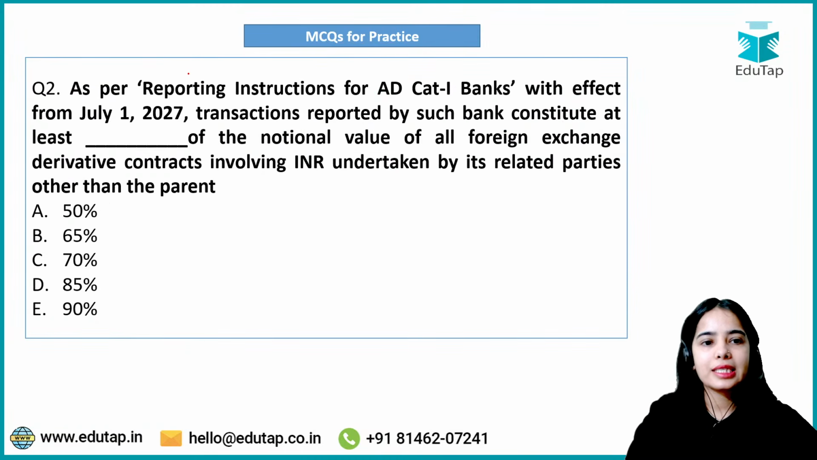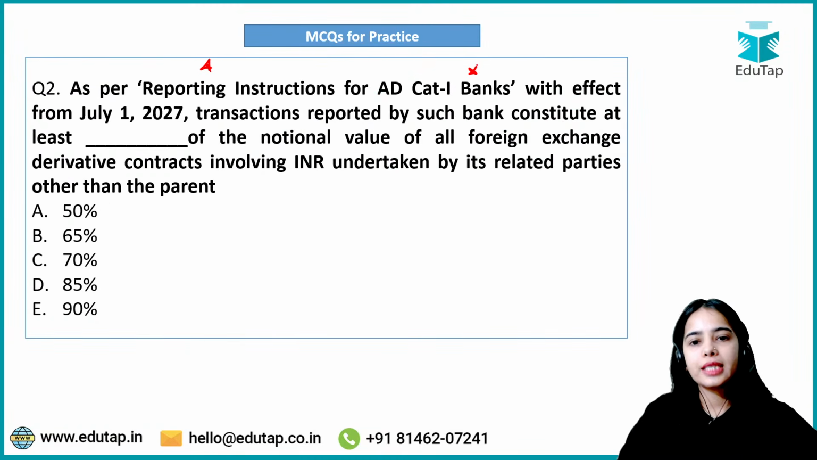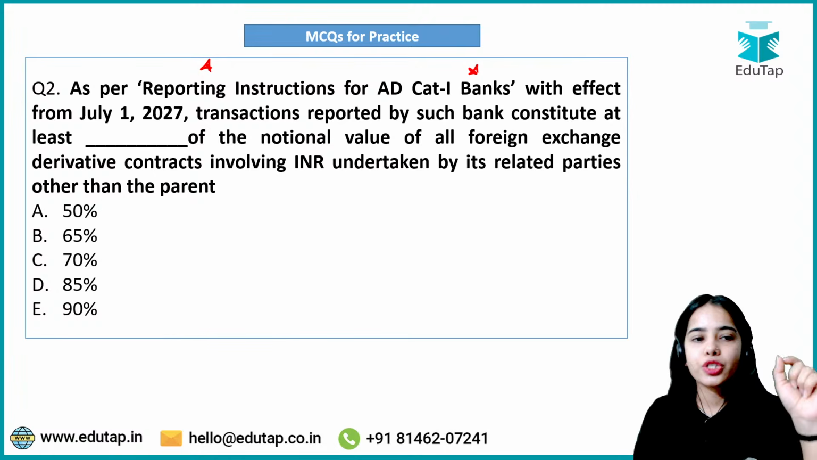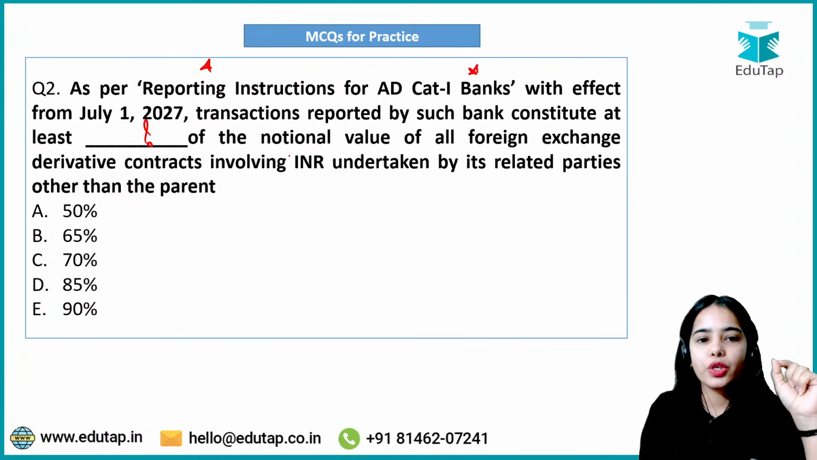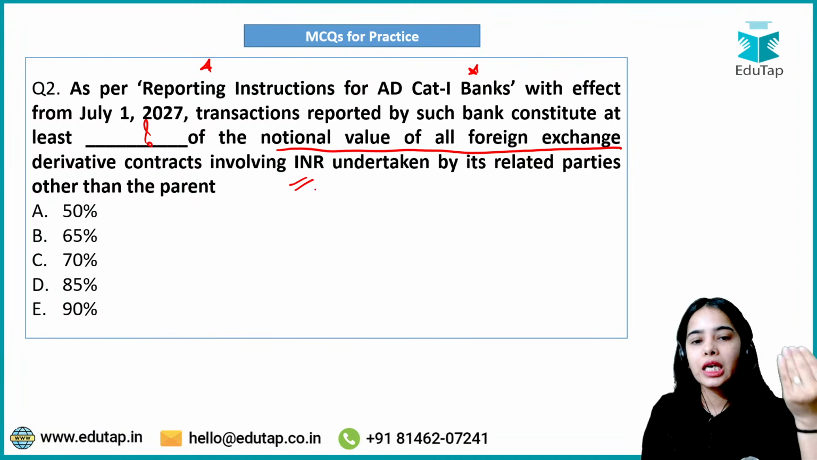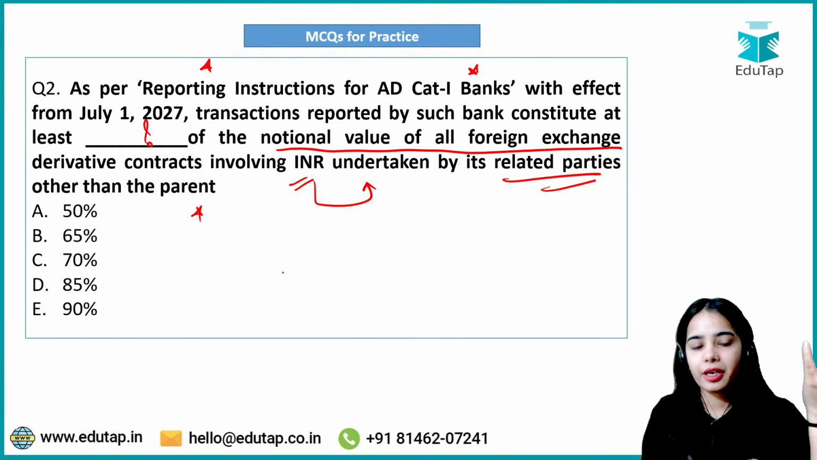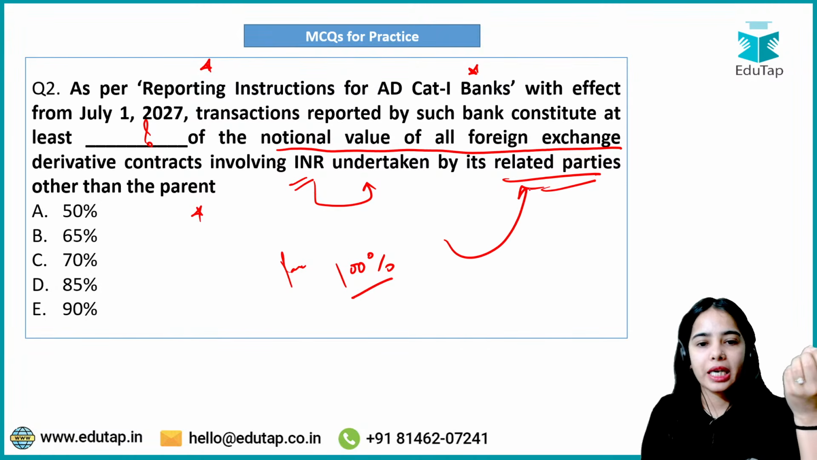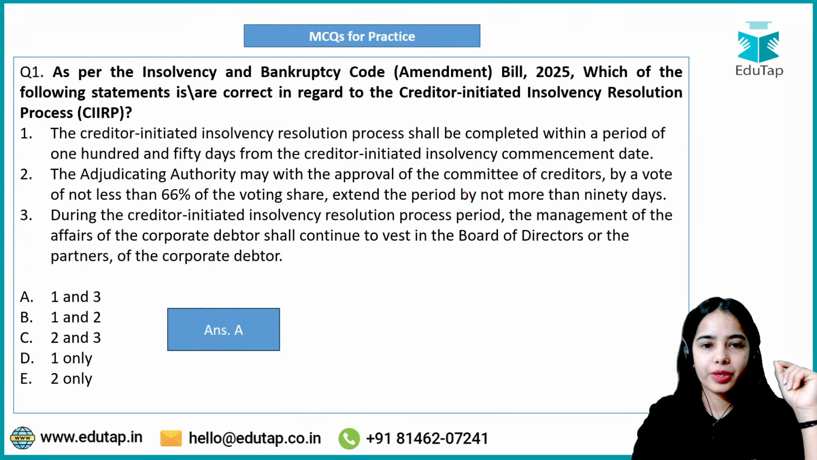The second question is: as per reporting instructions for authorised dealer category 1 banks, with effect from July 1, 2027, transactions reported by such a bank constitute at least what percentage of the notional value of all foreign exchange derivative contracts involving INR undertaken by its related parties over the counter, other than the parent? For the parent, it would be 100% from July 1, 2027, but for the other related parties, what percentage of the notional value has to be reported? That you have to tell.